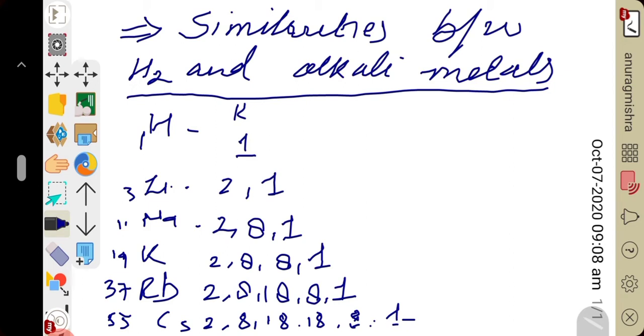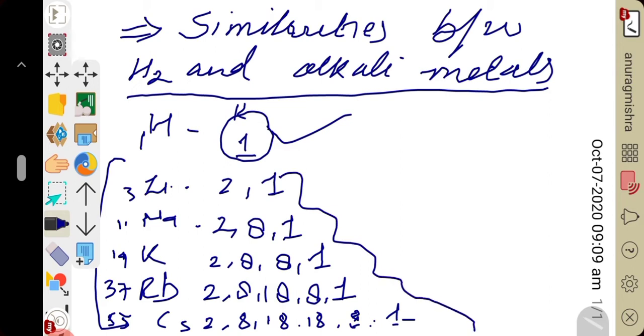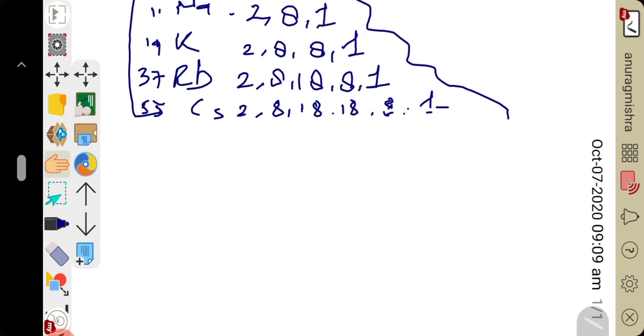Clear? So you can see from the electronic configuration of hydrogen and alkali metals, it is clear that they have 1 electron in the valence shell. It means their electronic configuration is the same. Hydrogen has 1 electron, while first group elements also have 1 electron in the valence shell. So the electronic configuration of hydrogen is similar to that of alkali metals. So its property is matching with the alkali metals.